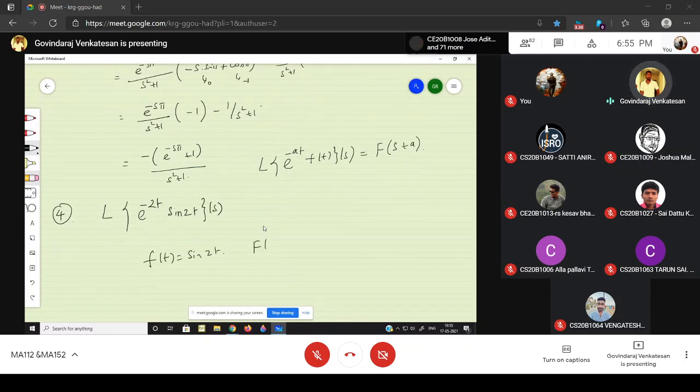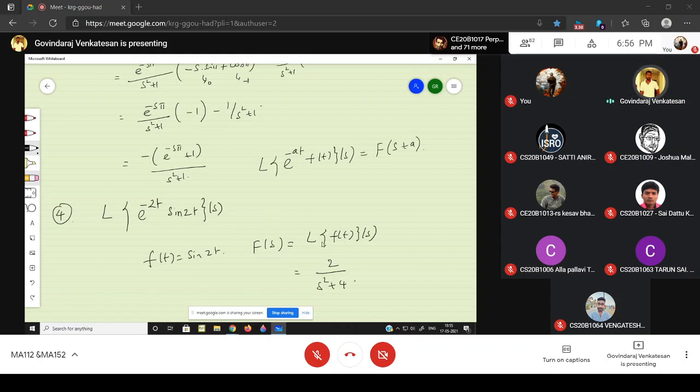What is capital F of s? That means Laplace of small f. What is the answer? 2 by s square plus 4.